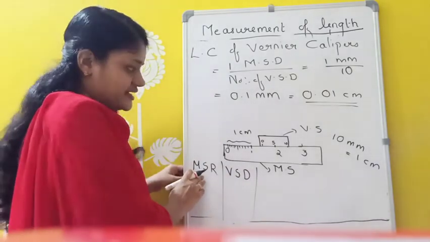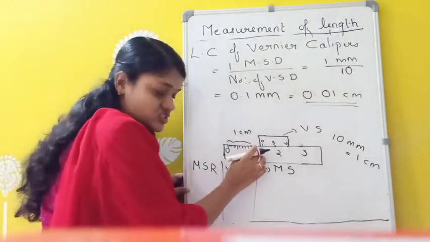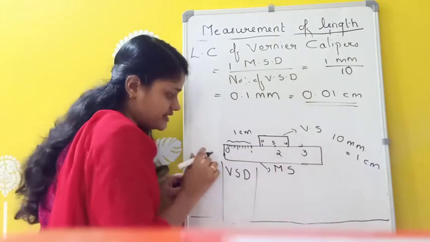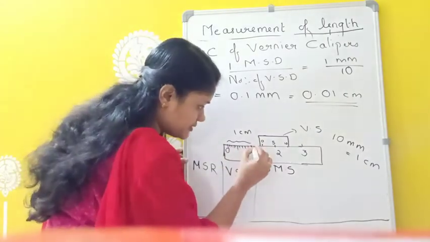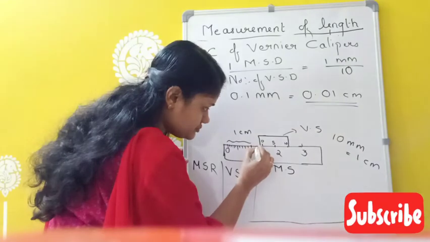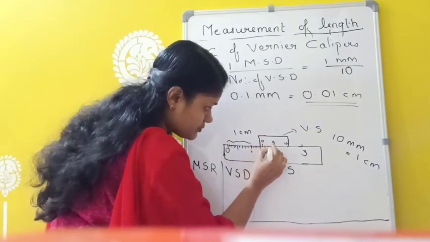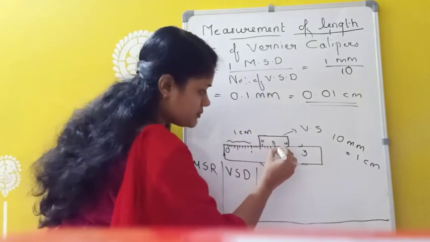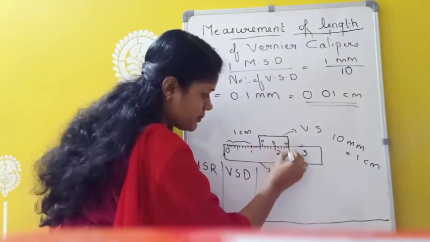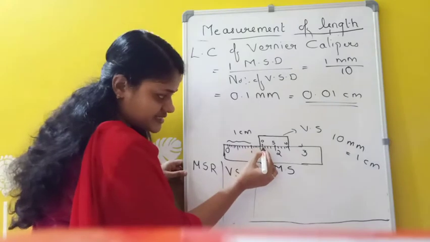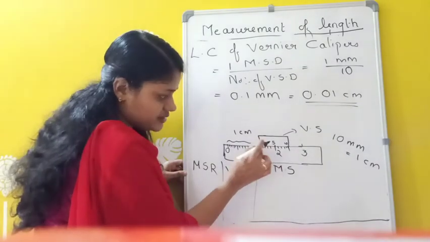This main scale reading is the reading just before the zero of the vernier. See here, this is the 0 of the vernier.